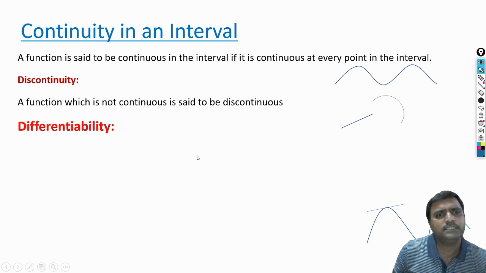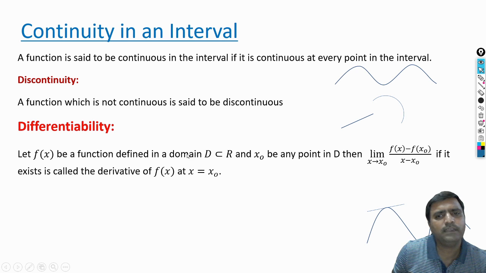When you say a function is differentiable at some point, say a, it means one limit exists. What is that limit?